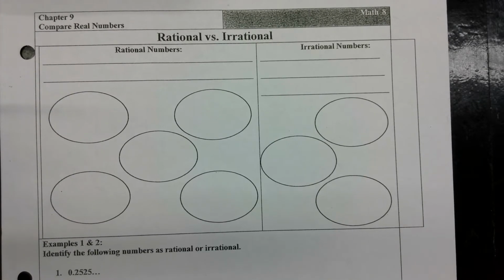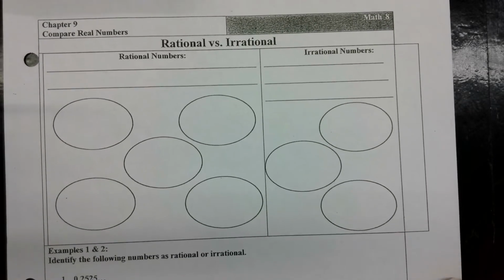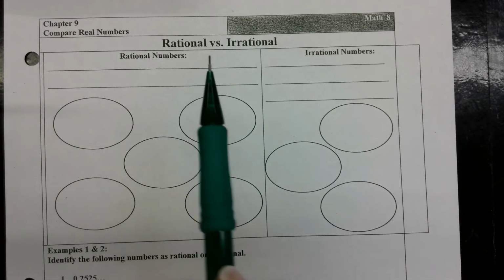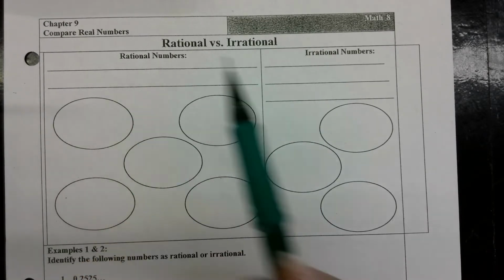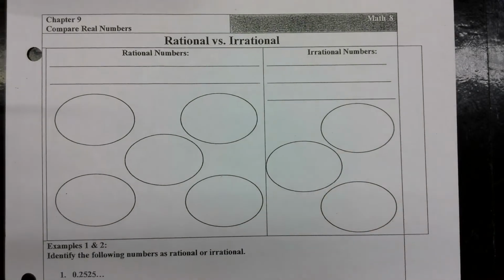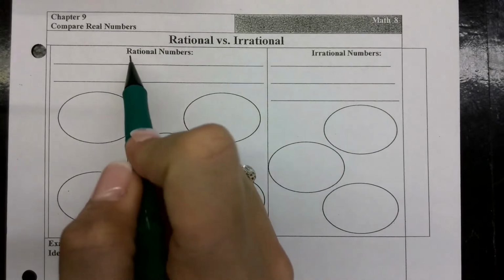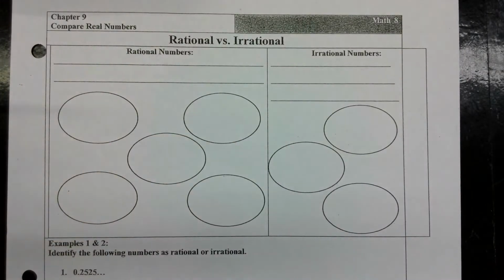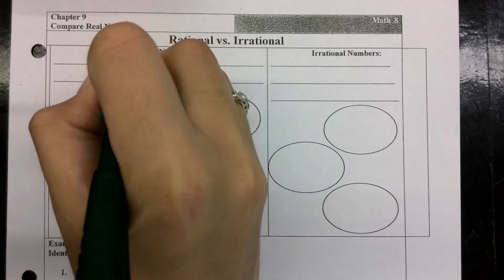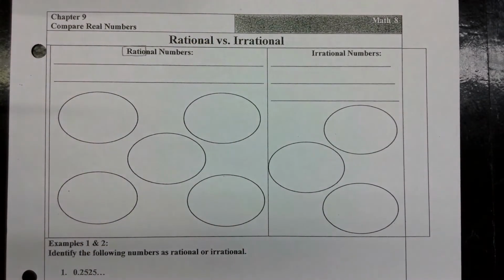All right, so rational numbers and irrational numbers. There are different types of numbers that are all considered rational, and different types of numbers that are irrational. That's essentially what we're defining right now. Does anybody see a word in the word rational? Ratio. Good, ratio. Does anybody remember how we can write ratios?